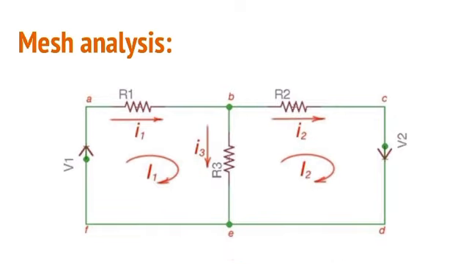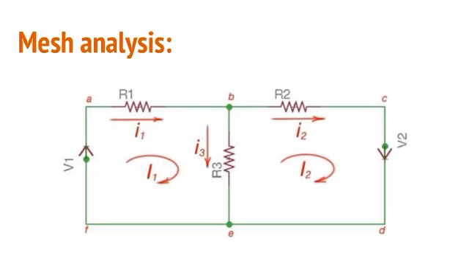Now let us see what mesh analysis is. Mesh analysis is applicable to networks which are planar. A planar network is a network where the branches do not pass over or under each other. This method differs from the nodal method by using mesh currents instead of nodal voltages as circuit variables. This method is convenient as it allows us to reduce the number of equations that must be solved simultaneously. The nodal method uses Kirchhoff's current law to consider the nodal voltages, and the mesh analysis method uses Kirchhoff's voltage law to consider the mesh currents. A mesh is a loop which does not contain any other loops.